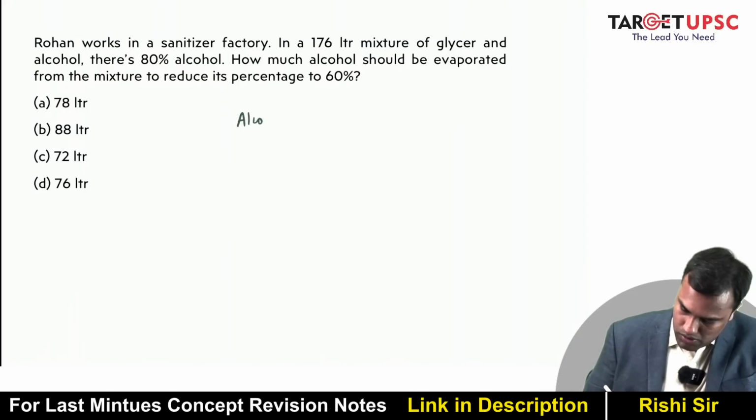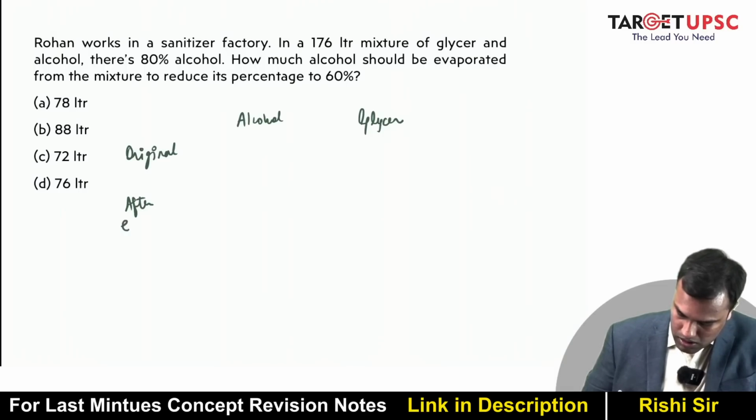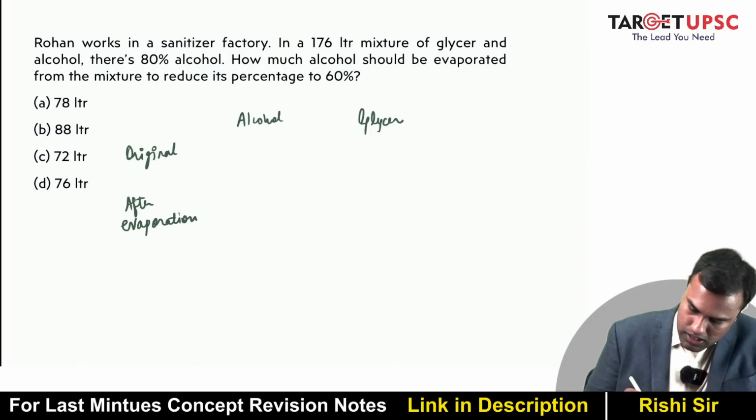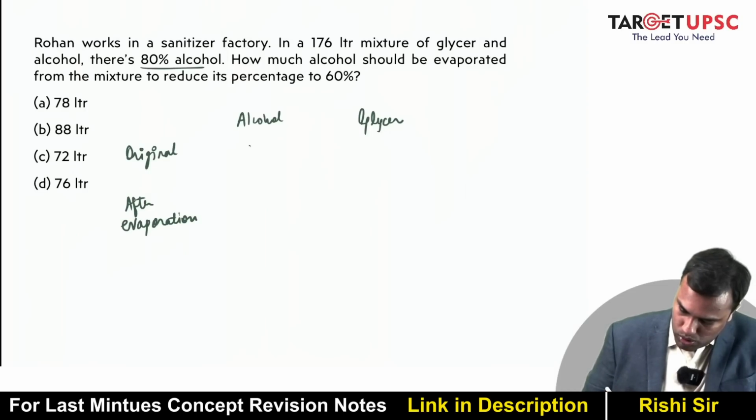One is alcohol and one is glycer, right? This is original and then after evaporation, right? Now in original, can I say 80% is alcohol? So can I say 20% has to be glycer, right?